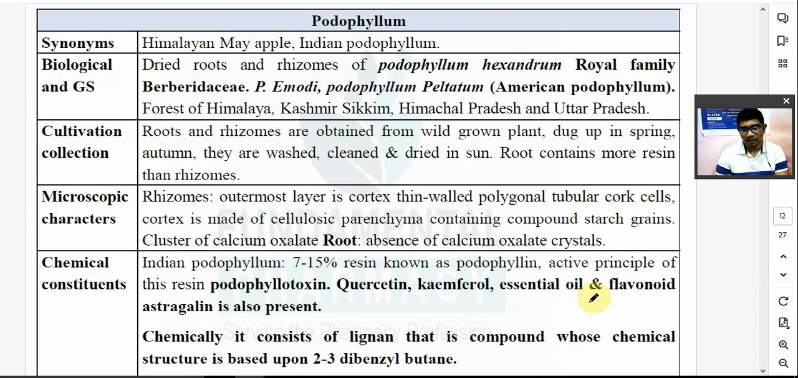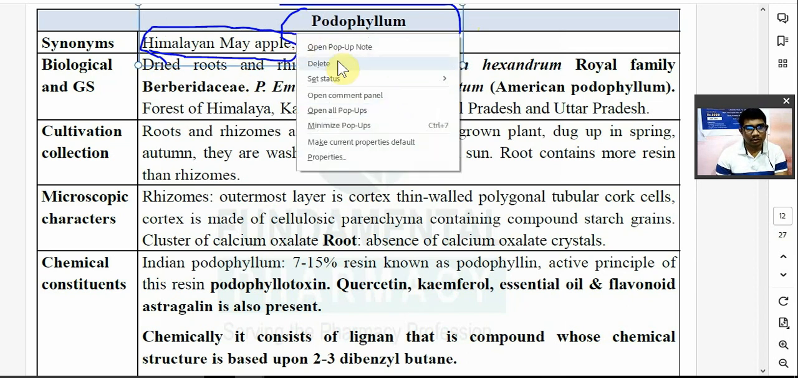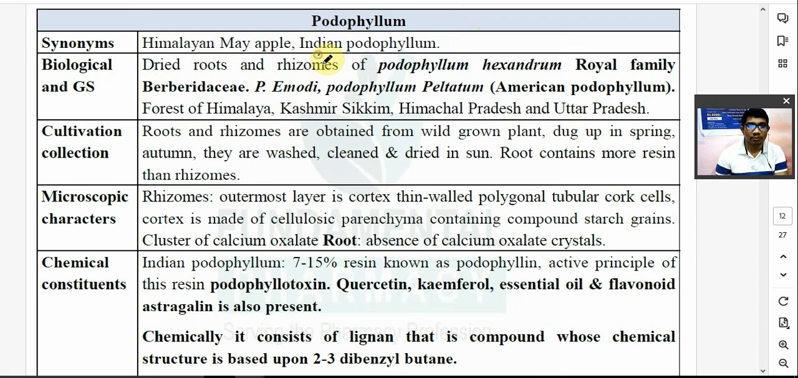Next is the podophyllum. We will finish it in 5 minutes because I have to take a session for another batch. Podophyllum, your lecture will continue tomorrow as well. Its synonym: it is known as the Himalayan May apple. A question has already come on this. Also known as the Indian Podophyllum.